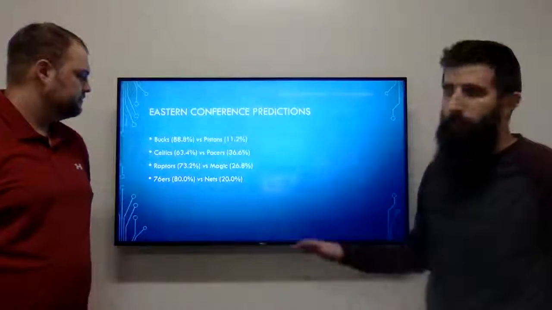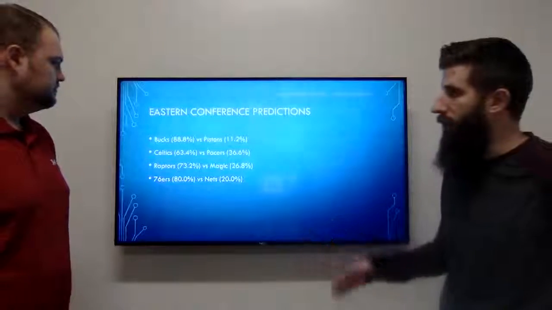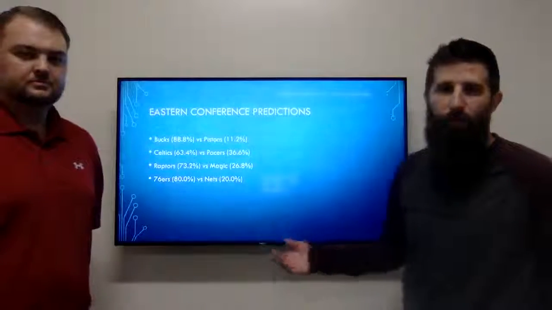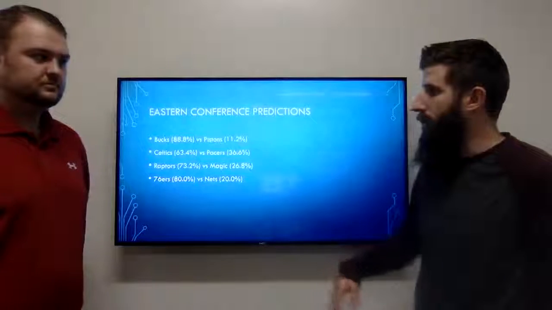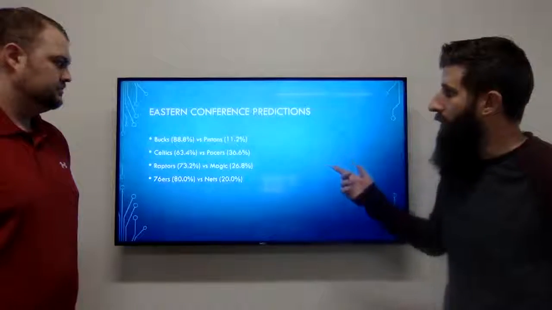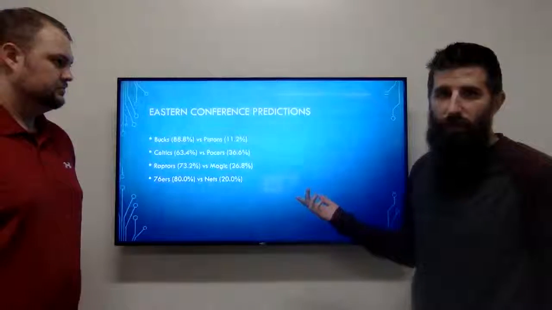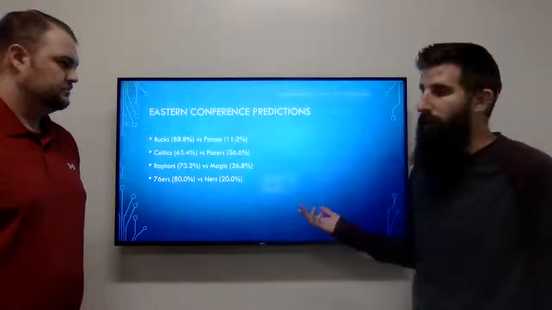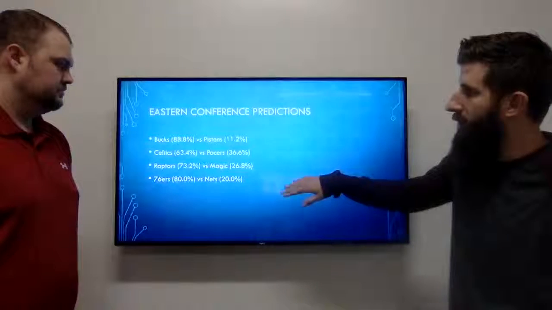And so it's kind of cool to be able to see the statistics, and how what we know from real life and what we know from being fans lines up with what the computer is telling us. And so for the Eastern Conference, most fans I think would agree that the Eastern Conference is the weaker conference right now. And you can see that the stats kind of show that.